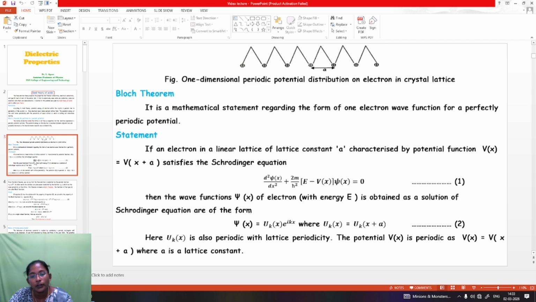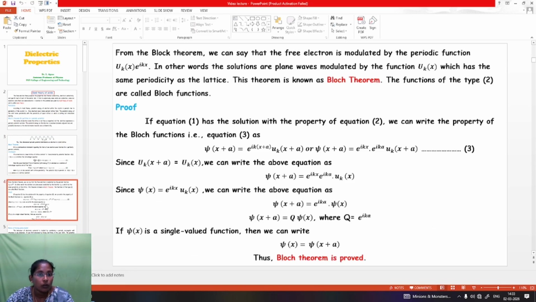uk of x is periodic with the lattice periodicity. The potential V of x is periodic and it is represented as V of x equal to V of x plus a, where a represents the lattice constant. From the Bloch theorem, we can say that the free electron wave is modulated by the periodic function uk of x e^(ikx). In other words, the solutions are plane waves modulated by the function uk of x, which has the same periodicity as the lattice. This theorem is known as the Bloch theorem. The function of type 2, meaning equation 2, is known as the Bloch functions.